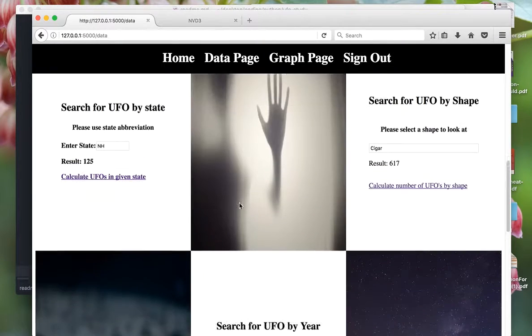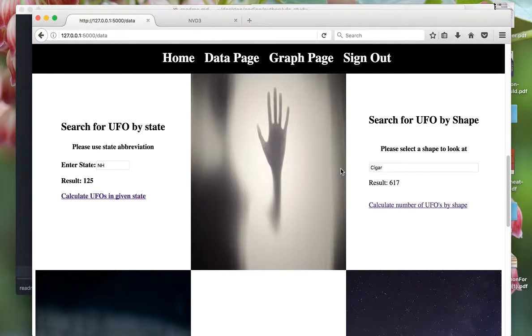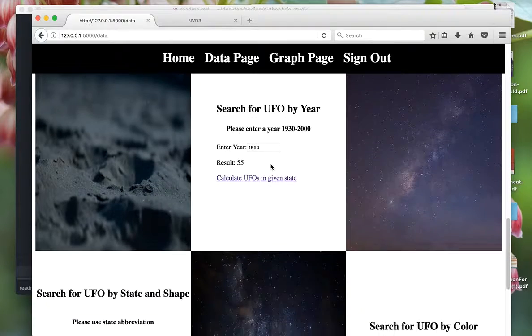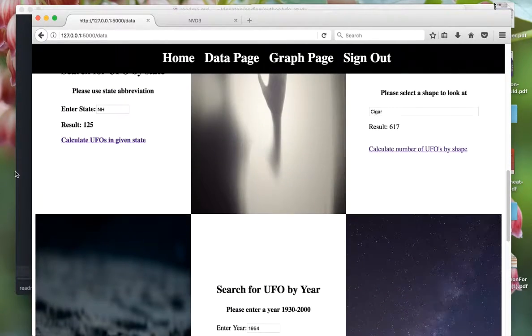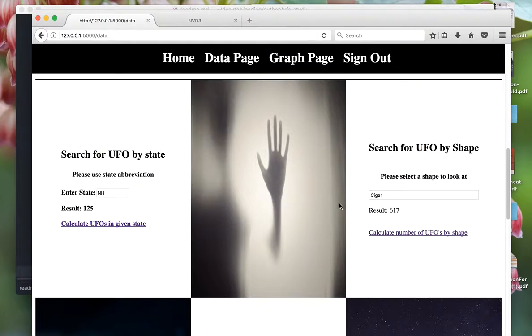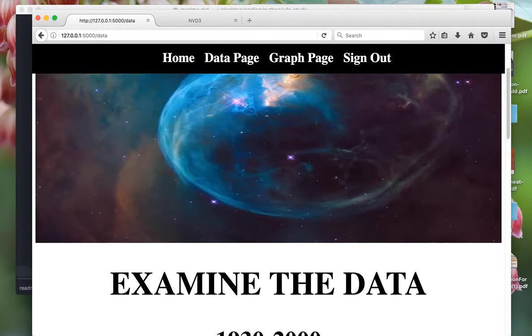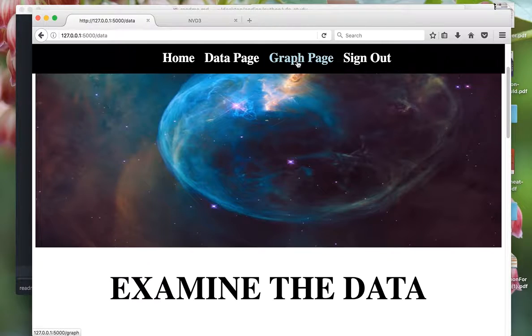So that page just uses Ajax to get the data back. It was a really simple thing to set up, and it was a good way to really make me understand how to use Ajax a little bit better in this aspect. So now let's go to the graph page.